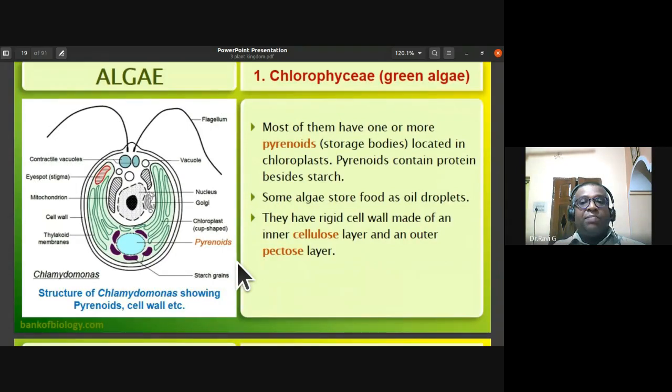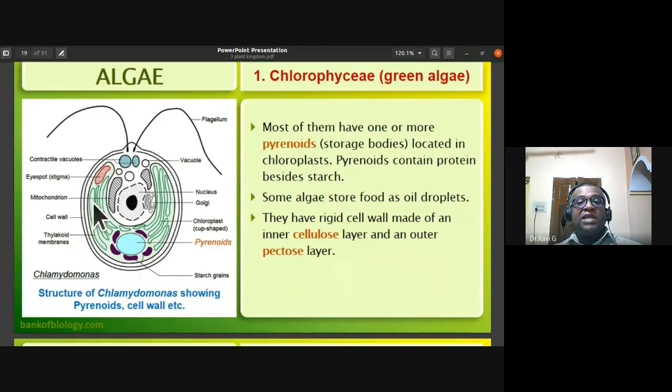See, one or more pyrenoids are located within the chloroplast. What are the pyrenoids containing? Besides the protein, pyrenoids also contain starch. So some of the green algae store food as oil droplets, and they have a rigid cell wall.